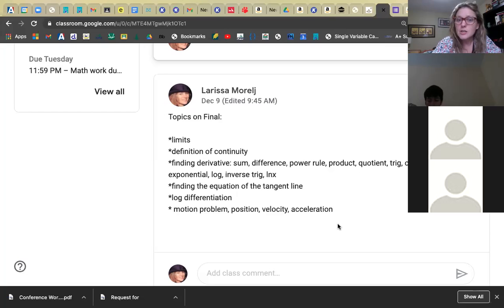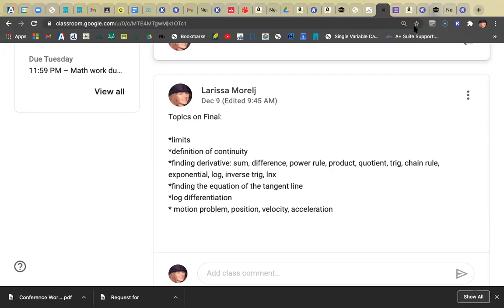Okay. Definition of continuity. I'm going to talk a little bit about that too. And then this is something we've been doing already for a long time. Finding the derivatives of sums, differences, power rule, product, quotient, trig, chain rule, exponential, log, inverse trig, and then, oh, did I say exponential log? And then of course, natural log. So all of those that we've been doing for quite a while. So all of that good stuff is there.